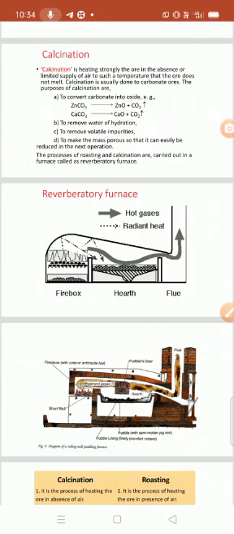Number 4, the next purpose is to make the mass porous so that it can be easily reduced in the next operation. After that, the next operation is carried out in the blast furnace. That's why, to make the mass porous so that it can be easily reduced into the metallic state. This calcination is also carried out in the reverberatory furnace.